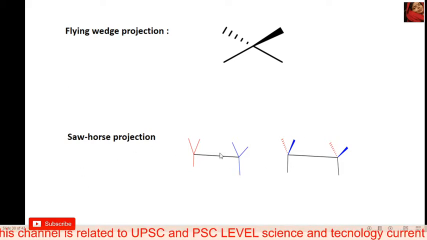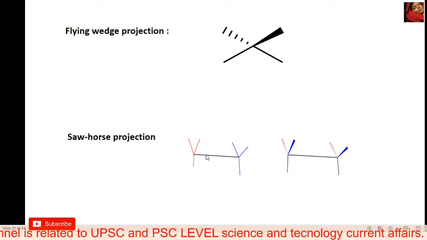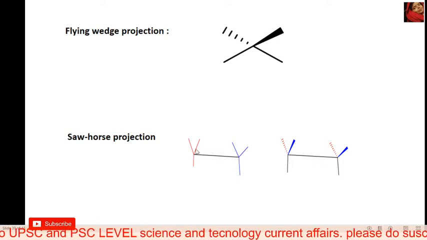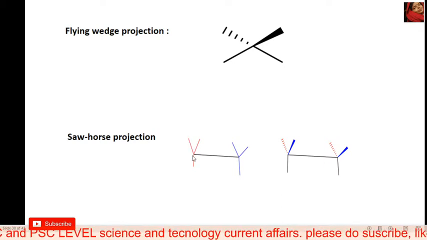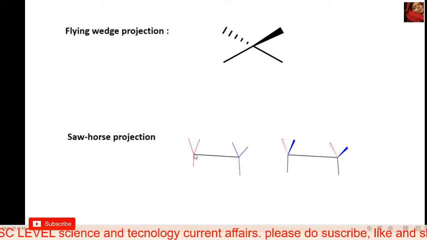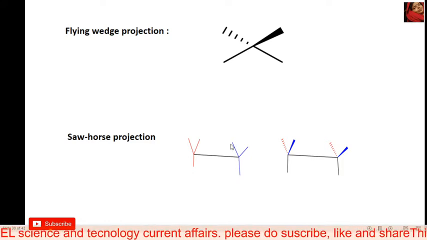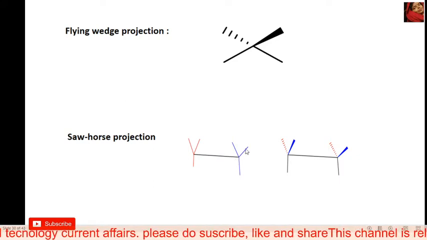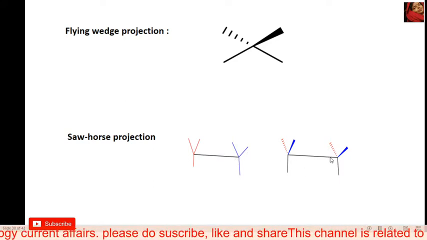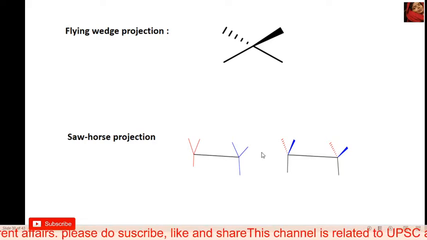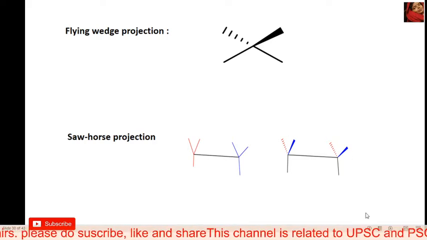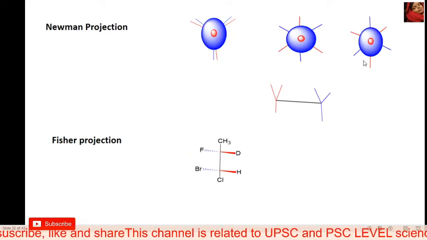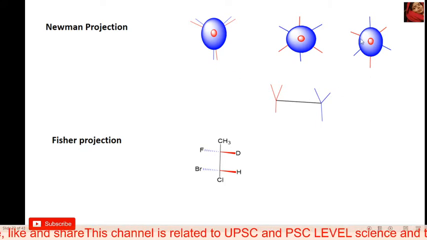Okay, and in a sawhorse projection, this is the front carbon and this is the back carbon. The left side means a dash bond and the right side means a wedge bond. Here the left side means dash bond, and here the right side means wedge bond. Okay, so this is the representation, that type of discussion. Please always remember that information. And now the image of Newman projections, and there are many types of Newman projections.